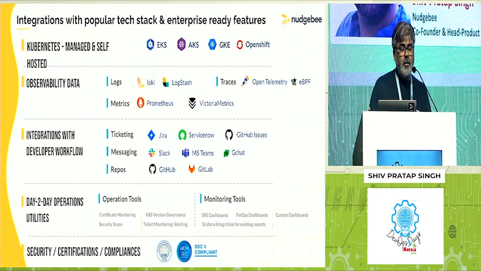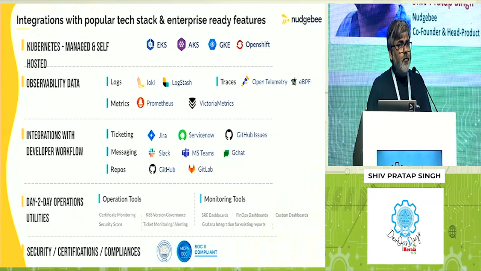So we interact with Loki, Logstash. We interact with traces. For that, you don't have to deploy any new software. We use eBPF, which automatically generates the traces for you. We use Prometheus internally, which is pretty much standard on any of the Kubernetes solutions. We integrate with day-to-day flow like ticketing, messaging systems, repos. We can automatically raise a PR on your behalf from the automation perspective.